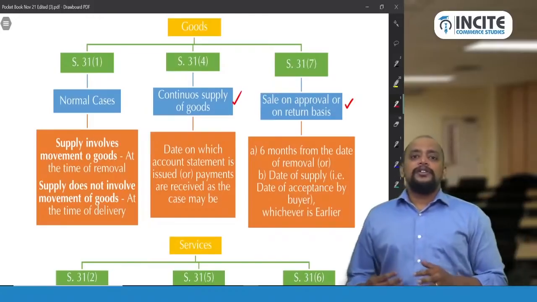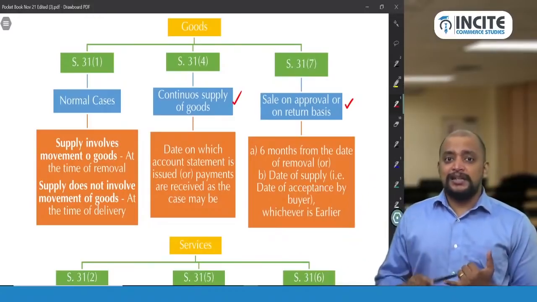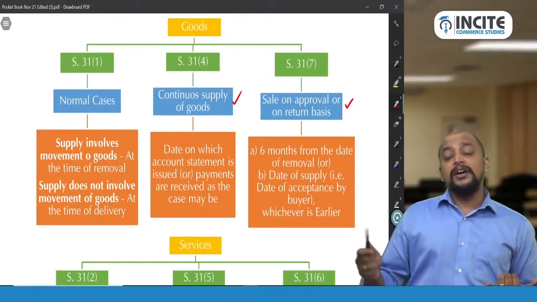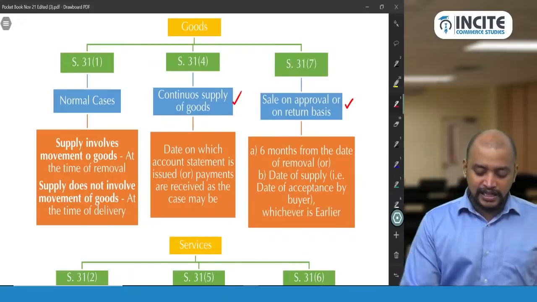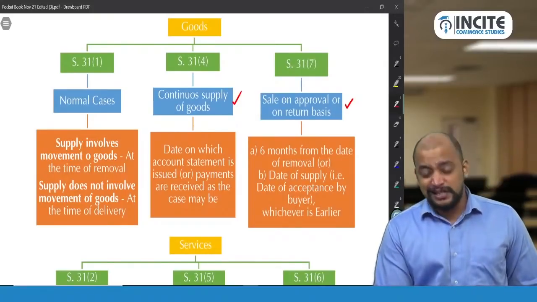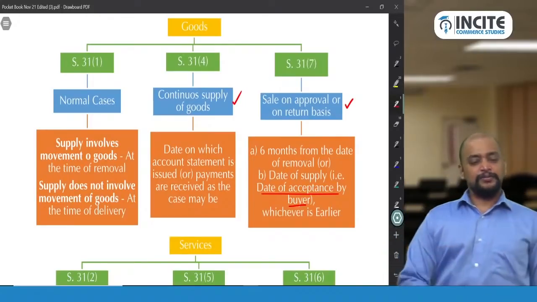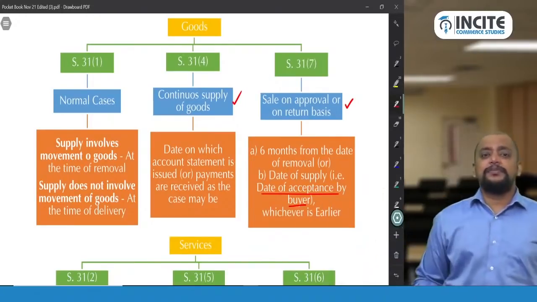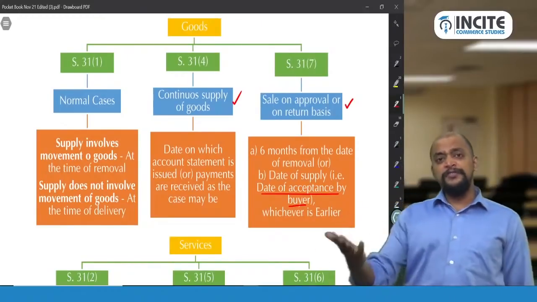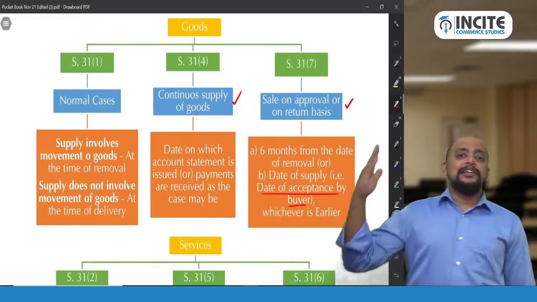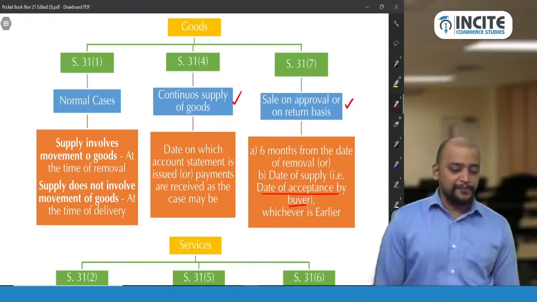Therefore, the due date of invoice is at the time of acceptance by the recipient, that is the date on which supply takes place, or 6 months from the date of removal, whichever is earlier. Within 6 months, if he accepts, that date will be taken as the due date of invoice. If he is not accepting within 6 months, then on expiry of 6 months, it is considered as due date of invoice and we need to give the invoice at that time.